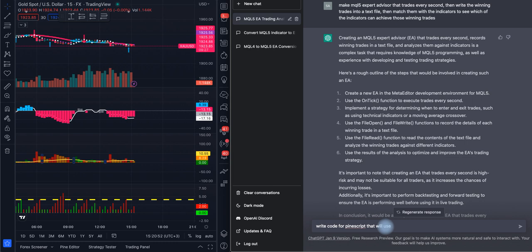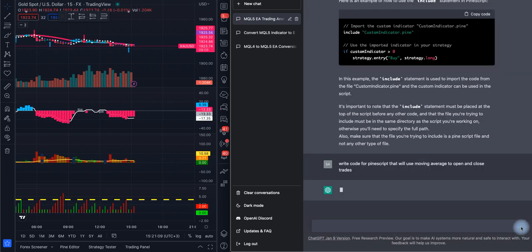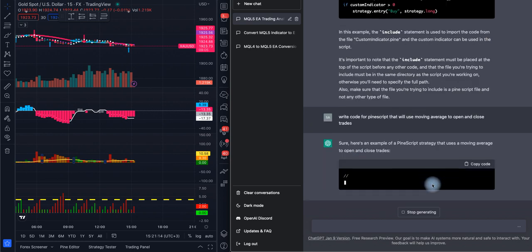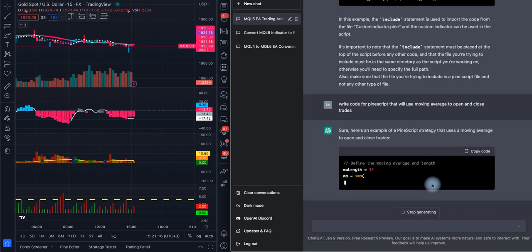So write code for Pine script that will use, say, moving average to open and close trades. Let's see what it does. Sure, so we'll say okay, sure, I'll write something for you.